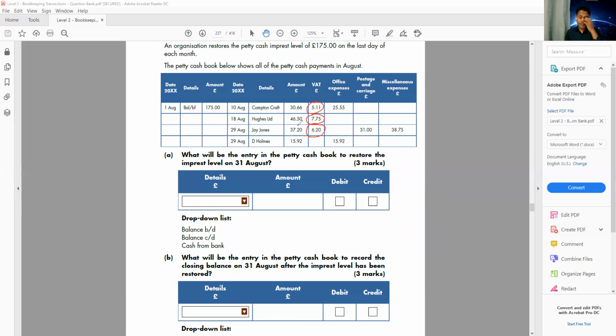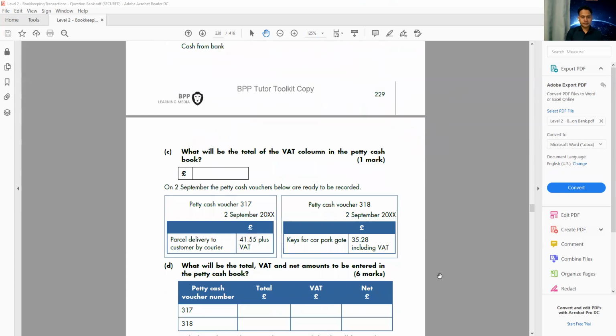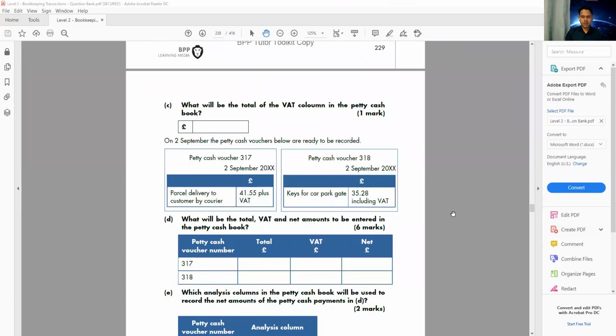If I add this, how much will be the total VAT? 19.06. Okay, so 19.06 will be our VAT amount.